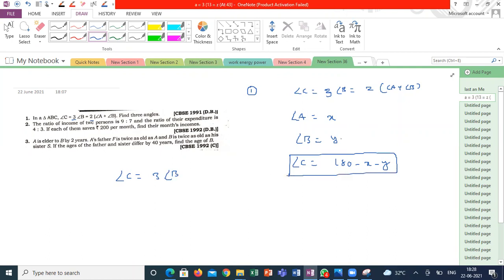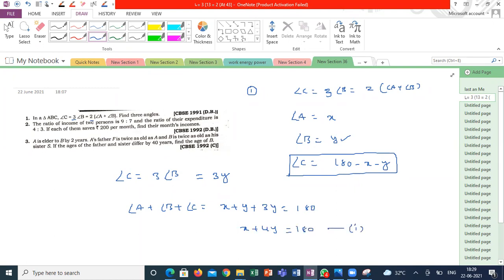That means I already assumed angle B is equal to Y, so angle C is 3Y. We know the sum of the angles in a triangle is 180. So angle A is X, angle B is Y, angle C is 3Y, and this is equal to 180. So my first equation is X plus 4Y is equal to 180 degrees.